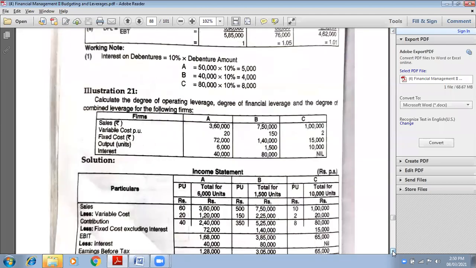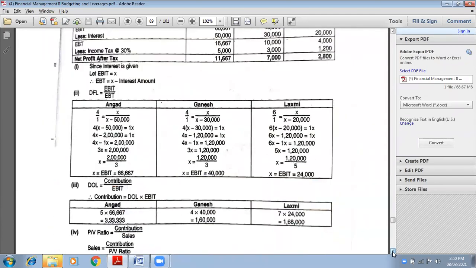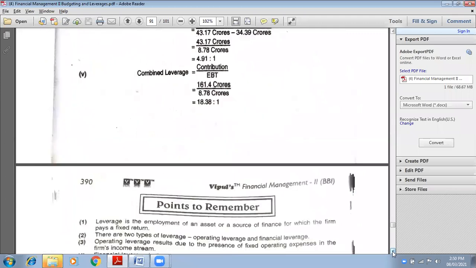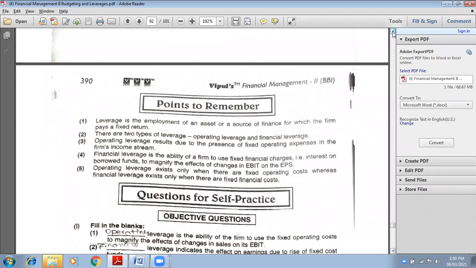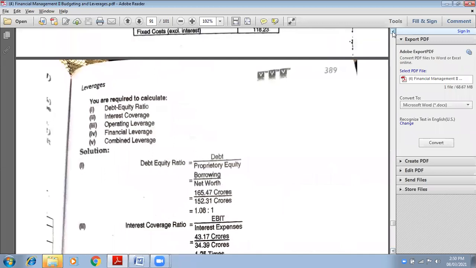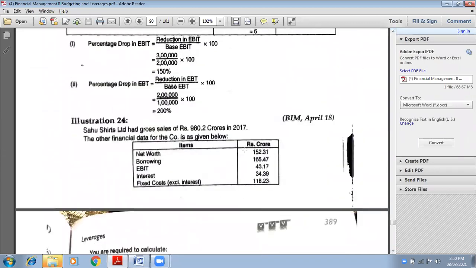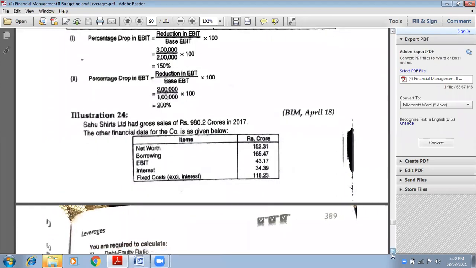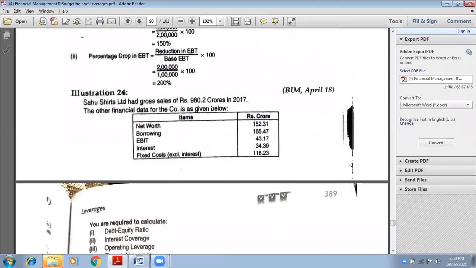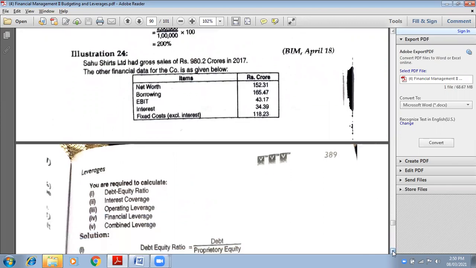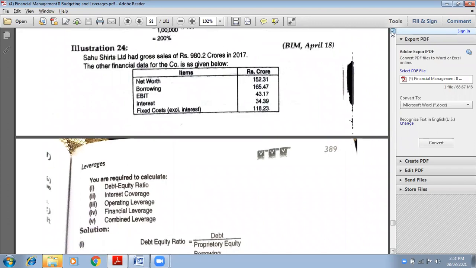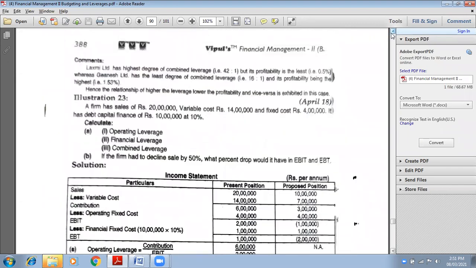Let me just see how many sums are there. One minute. This is the same as what we have done just now. Can you see the debt equity ratio? Sales is 980.20 crores, borrowings 165.47, EBIT 43.17. This is just the same as what we have done now. Exactly the same, figures are also the same. So 20 total. How many sums are pending now? I will teach you, no problem.